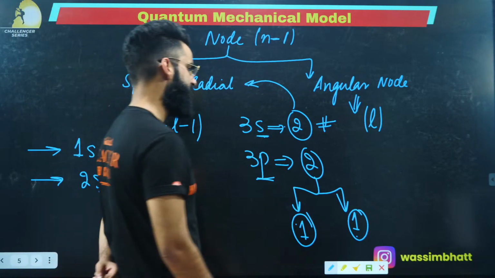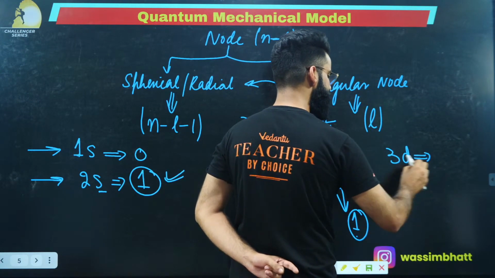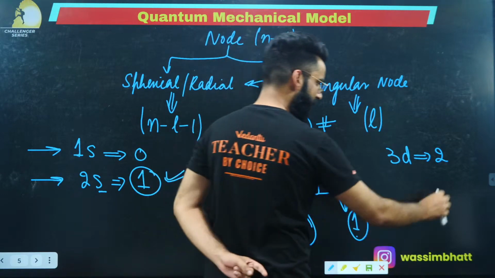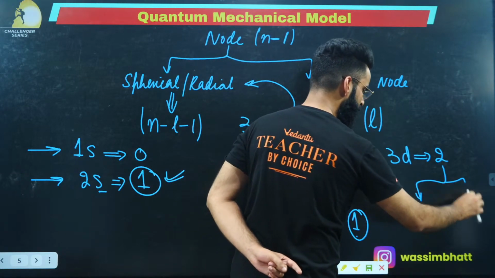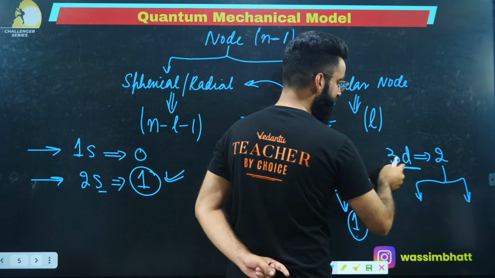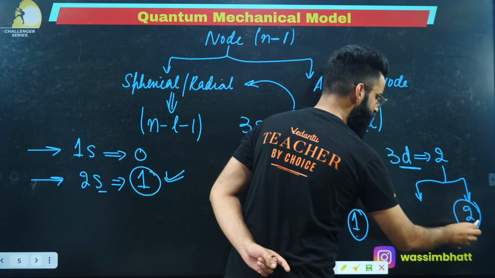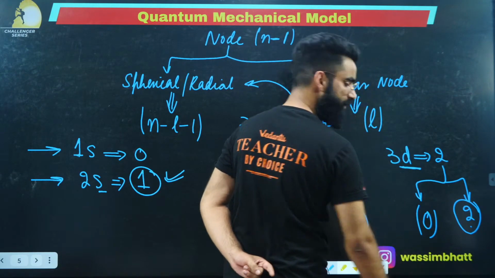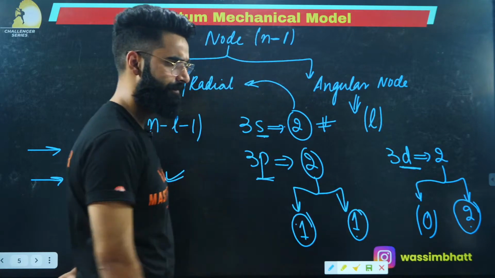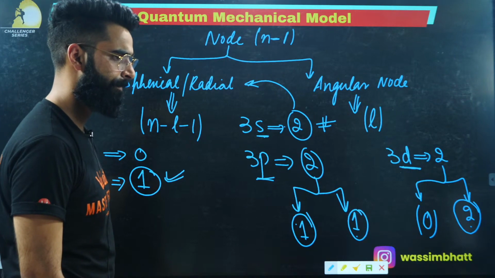Yes. Similarly, I've got 3d. How many total nodes does it have? 3 minus 1, 2. Now I need to see, out of these 2 nodes, how many are spherical and how many are angular. In case of d, what is the value of L? The value of L is 2. So both the nodes are angular. That means there will be no spherical node, because total nodes are 2 and both of these are angular nodes. I'm sure it's clear to everyone. Right, people?